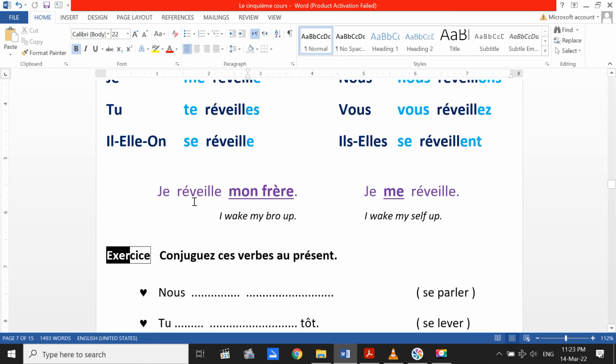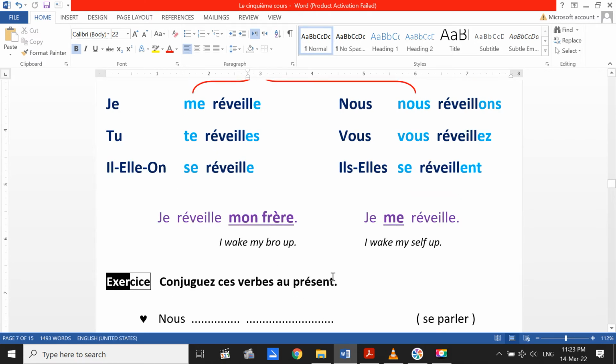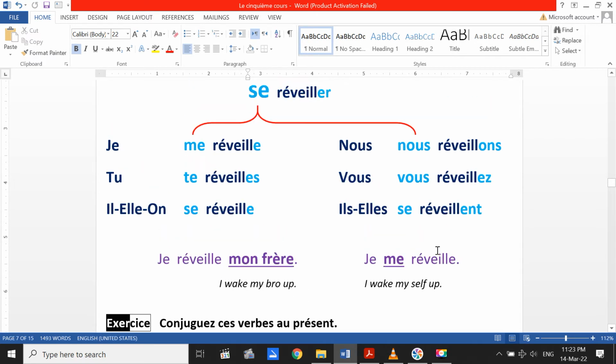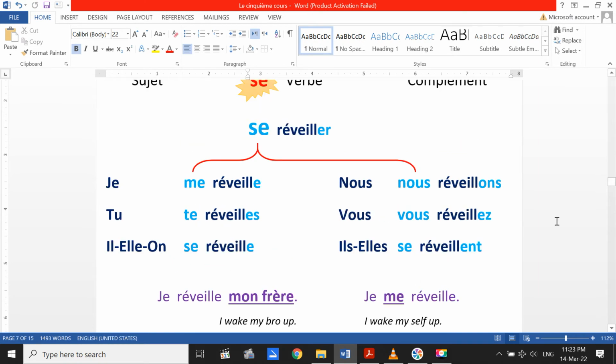So here, je réveille mon frère. Okay, I wake my bro up. And here, I wake myself up. So this is the difference between these two verbs. The verb with se and the verb without se.